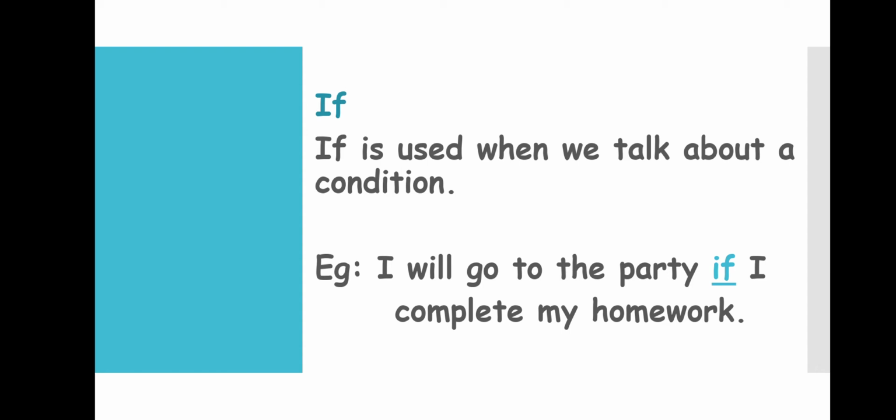For example, your mother or your father might say, you will get a bicycle if you score good marks for the exam. So here the condition is scoring good marks. So if conditions are given, then you can use the conjunction if.